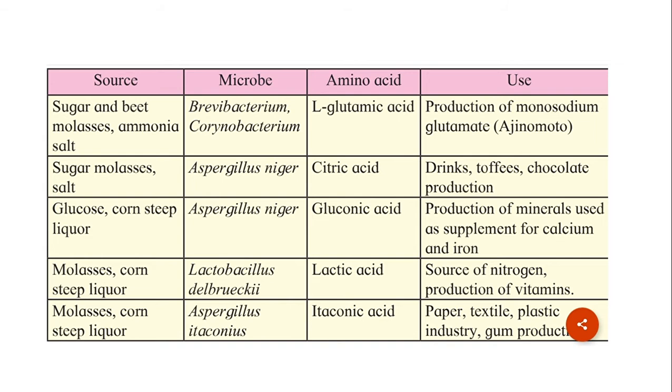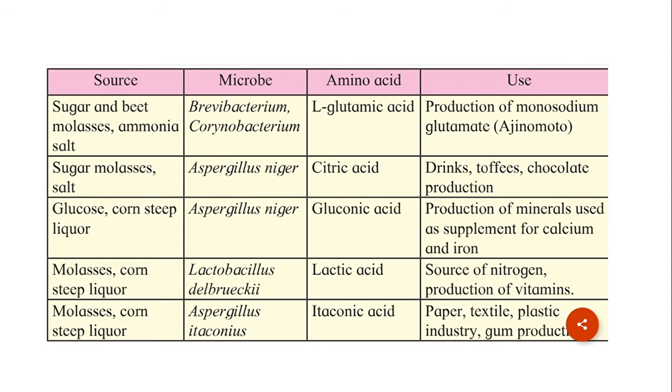Second source is sugar, molasses and salt. Microbe used in this case is Aspergillus niger. Acid being produced is citric acid and it is used in various drinks, toffees, chocolate production. It gives sour taste to the product. आंबटपणा पदार्थांना आणण्यासाठी citric acidचा उपयोग केला जातो.